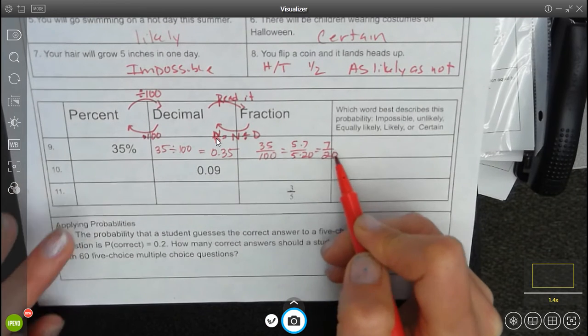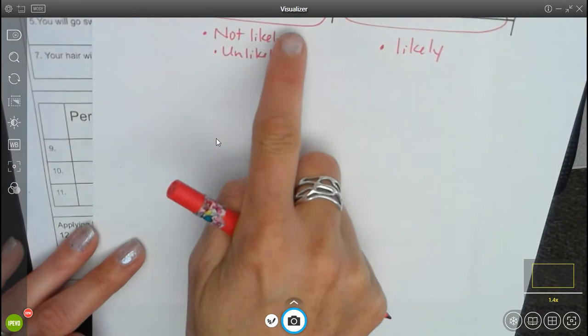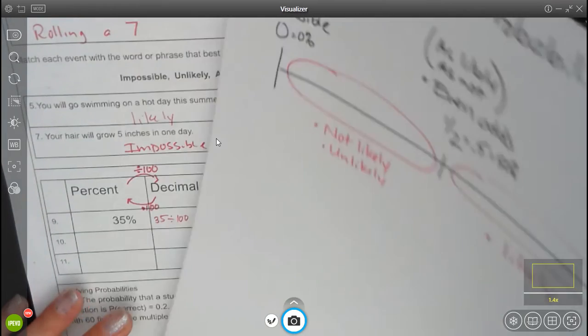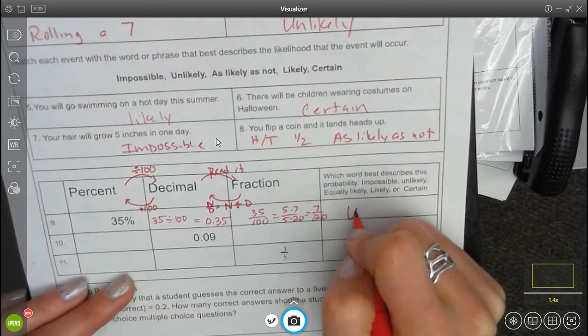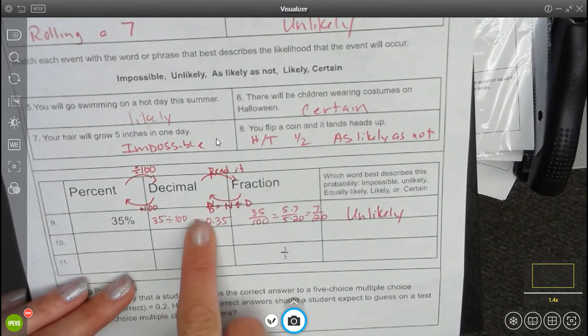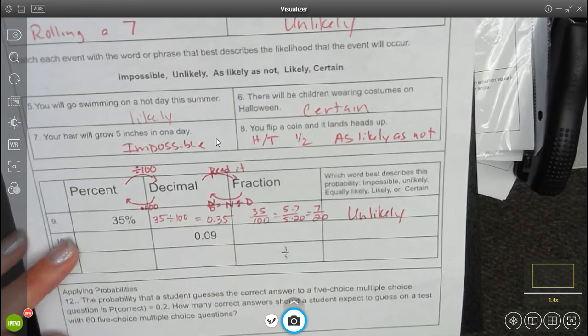What word would describe that? Well, 7 out of 20. If I got 7 out of 20, that's less than half, so that would be unlikely. 35%, 35 hundredths, those are all less than a half.